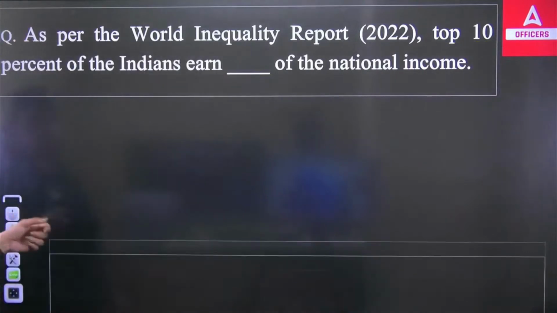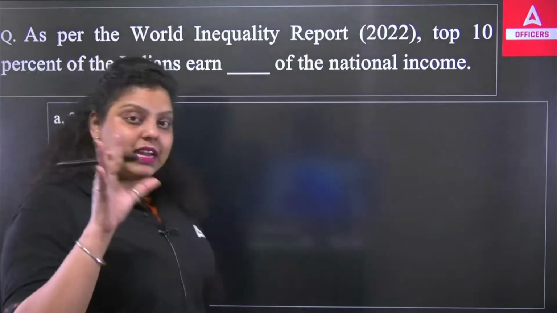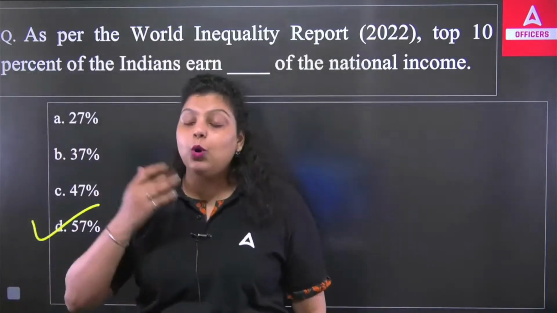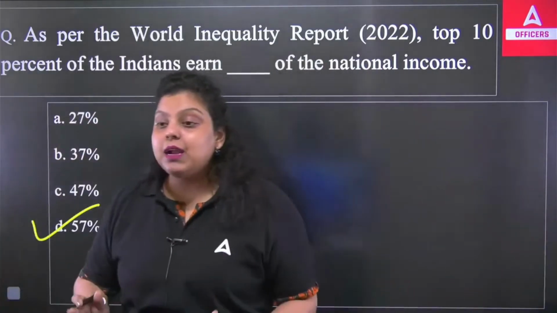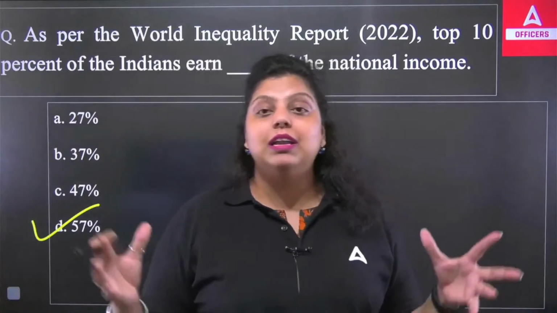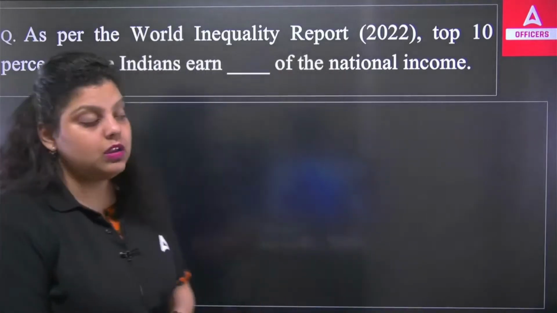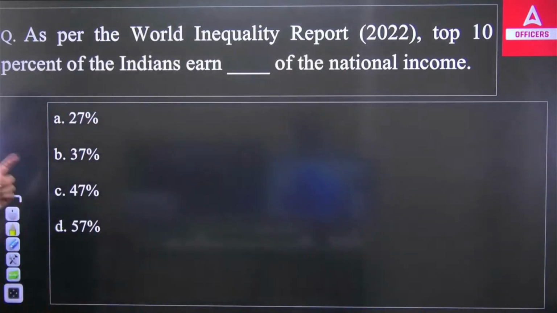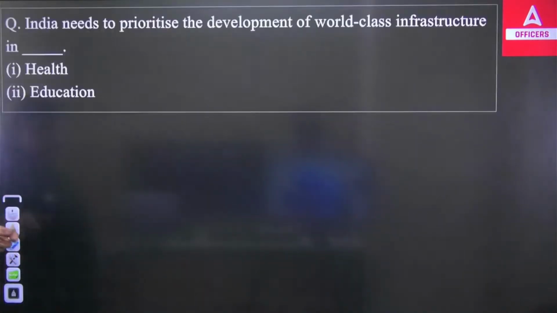So you can see the options we have here: 27, 37, 47, 57. I said already more than 50, it means 57%. So you can see only the 10% population of your country is having more than half of the national income with themselves. This is the distribution of wealth in the country. This is the income inequality, and that's what the World Inequality Report has given us as data. So this is the first issue the Indian economy is facing: distribution of wealth has a lot of disparities.